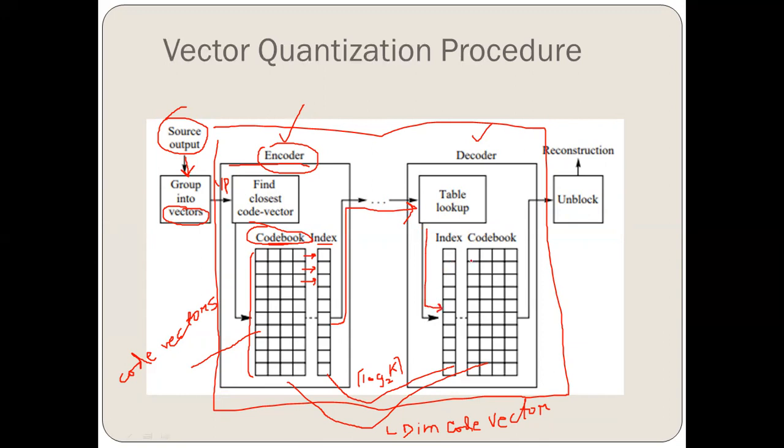Now it is easy to find the corresponding code vector with the help of the lookup table. Then we unblock these particular vectors and finally we get the reconstruction data, right? So this is how the vector quantization procedure takes place.